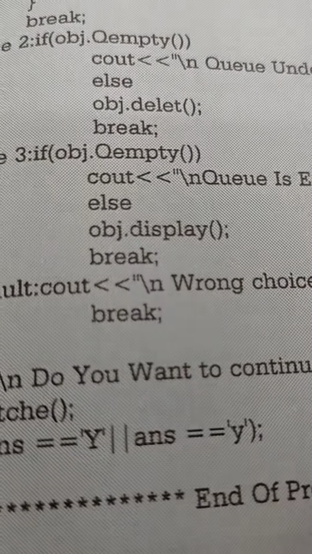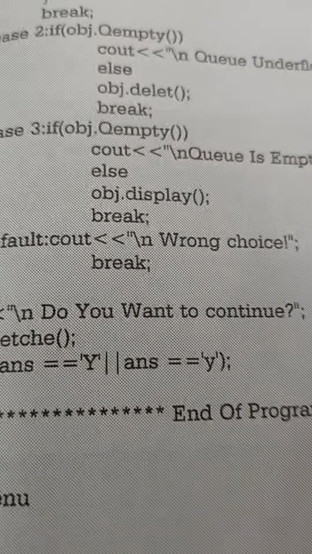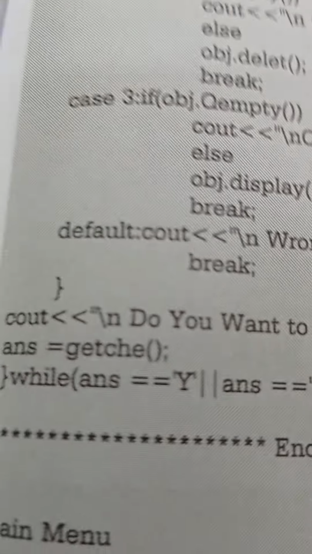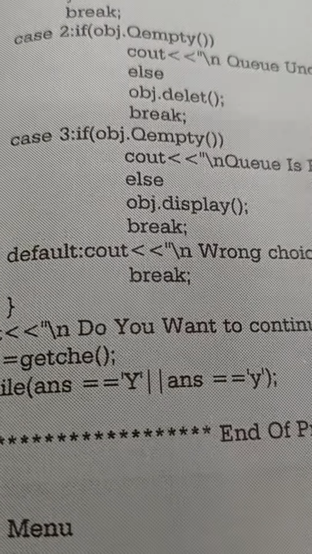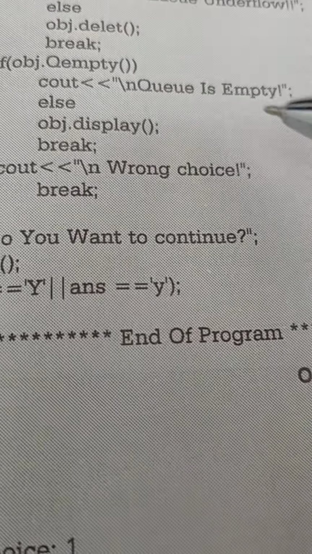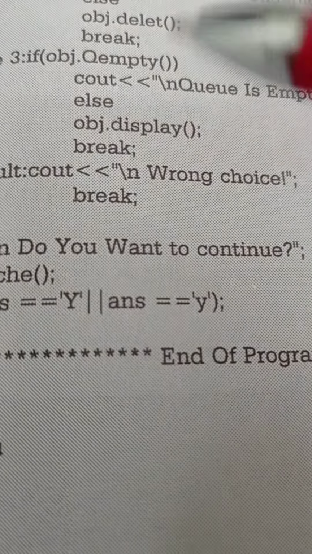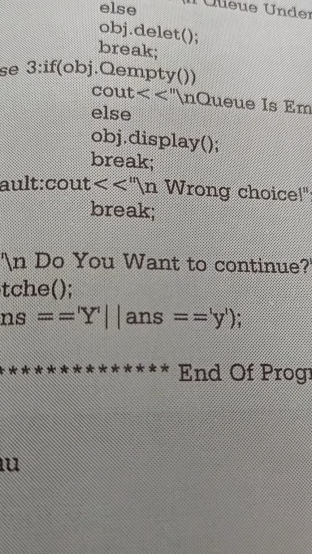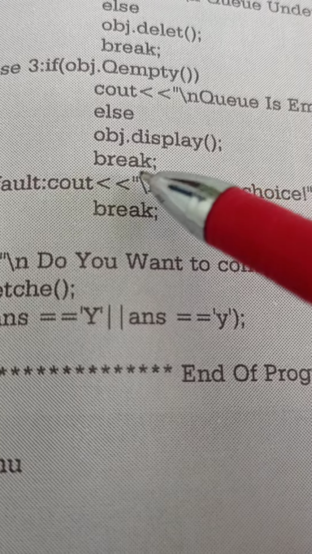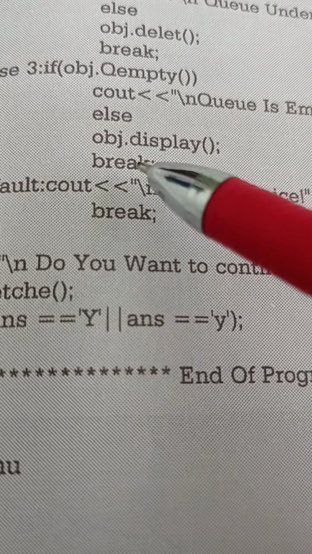Therefore, before displaying, it will check the queue. Only if some element is there in the queue will it display. If the queue is empty, how will it display the elements in the queue? Therefore, in case 3, it will first check whether the queue is empty or not. If obj.queue empty, if it is empty, it will display the message queue empty and come out of the loop. Or if some data is there, it will not execute this, else it will execute this instruction obj.display.